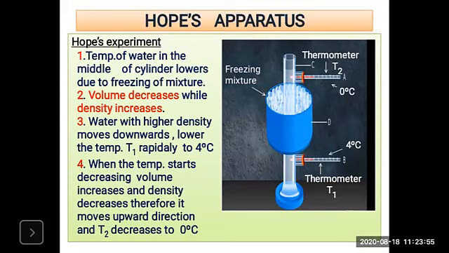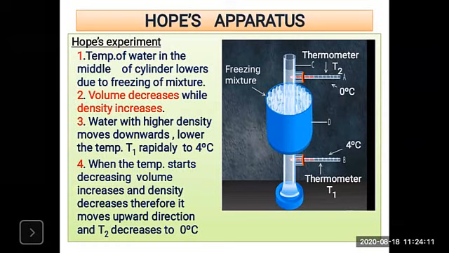The cylinder is filled with pure water at room temperature. That cylindrical part inside the container has water at room temperature.